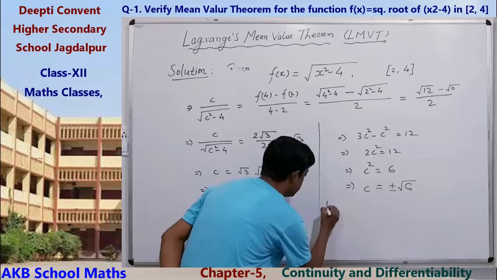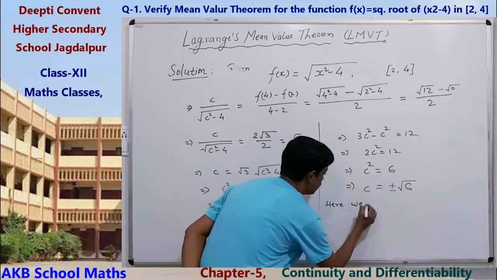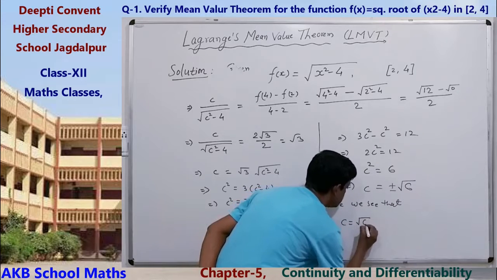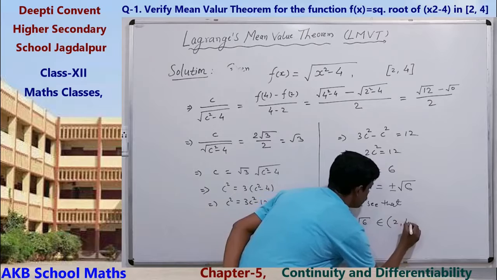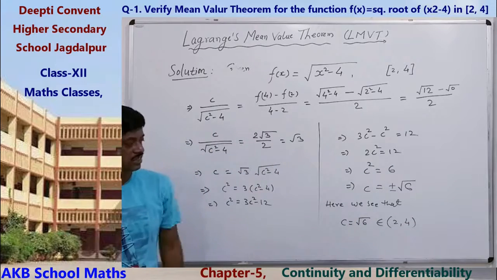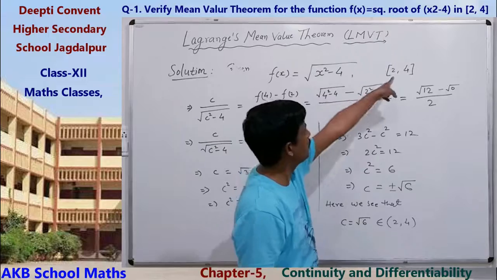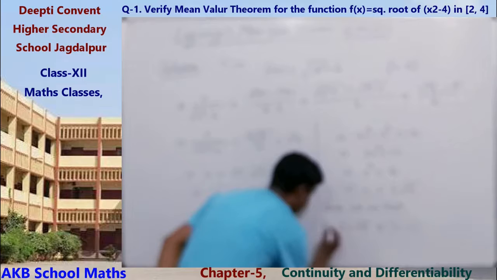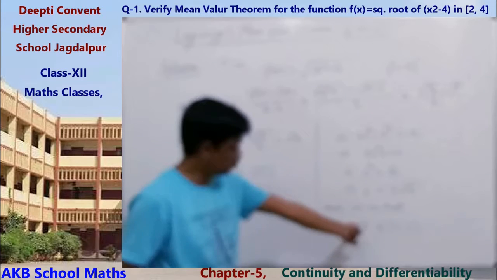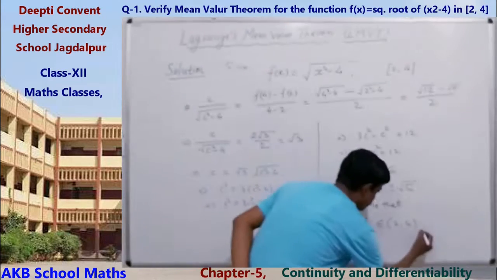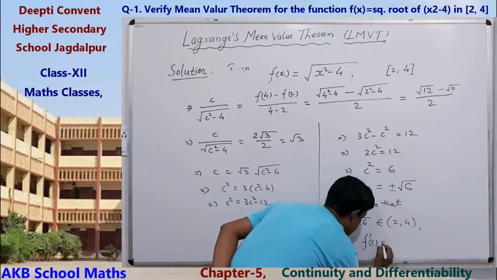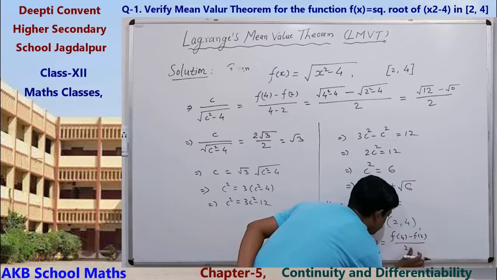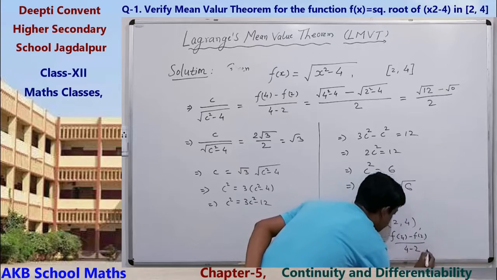Here we see that c equals root 6 belongs to (2, 4). The positive value root 6 belongs to (2, 4), so we got a value in the open interval. That is, for c equals root 6, f dash c equals f(4) minus f(2) upon 4 minus 2.